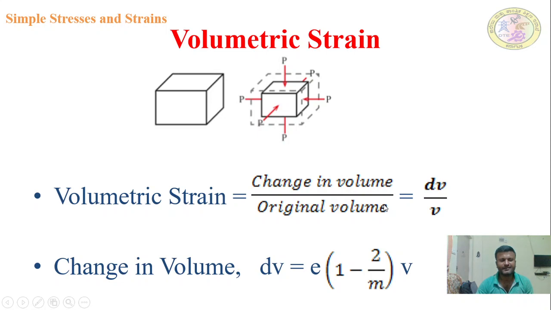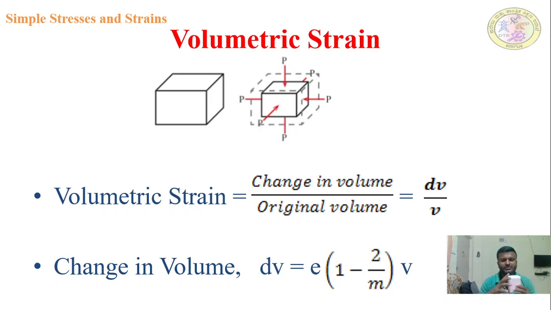Okay, is it understood? That is, volumetric strain means this is the three dimensional body which is subjected to forces in all the three directions. Okay, this is the length, and this is the breadth, and this is the thickness. This body is subjected to forces in all the three directions.